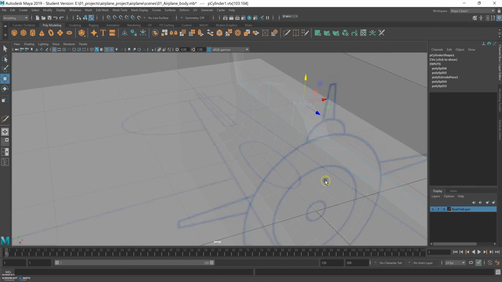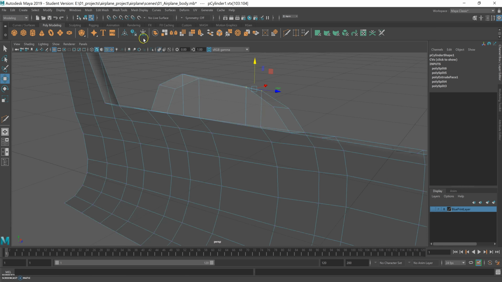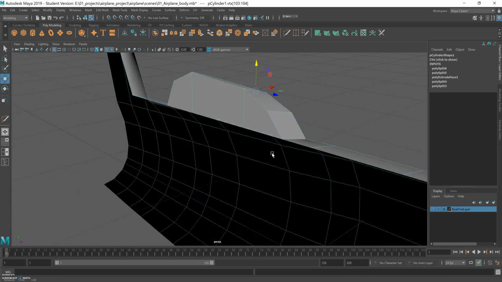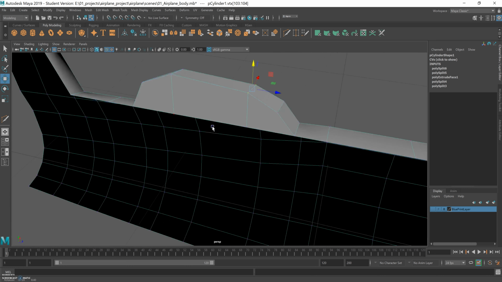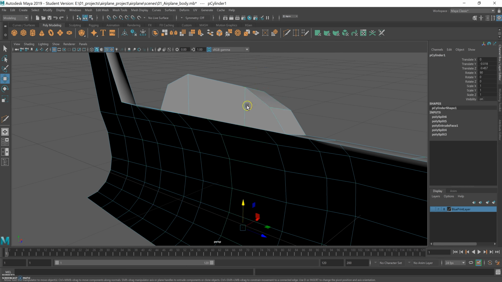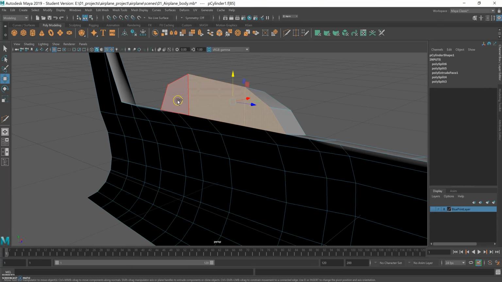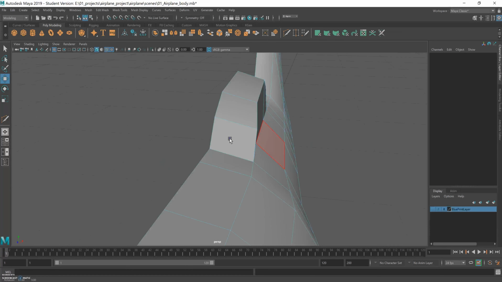Okay, I don't need these faces here, so let's go back to the solid mode, and I need the face mode now. Okay, so right click, faces. I'm using shift to select the faces I want to delete, and delete them. Make sure you didn't select any other faces accidentally, because that sometimes happens.